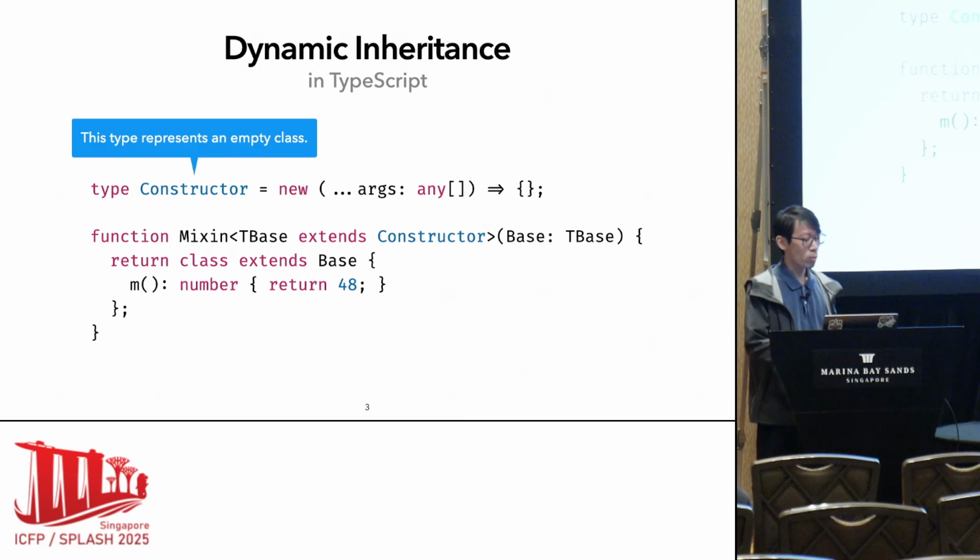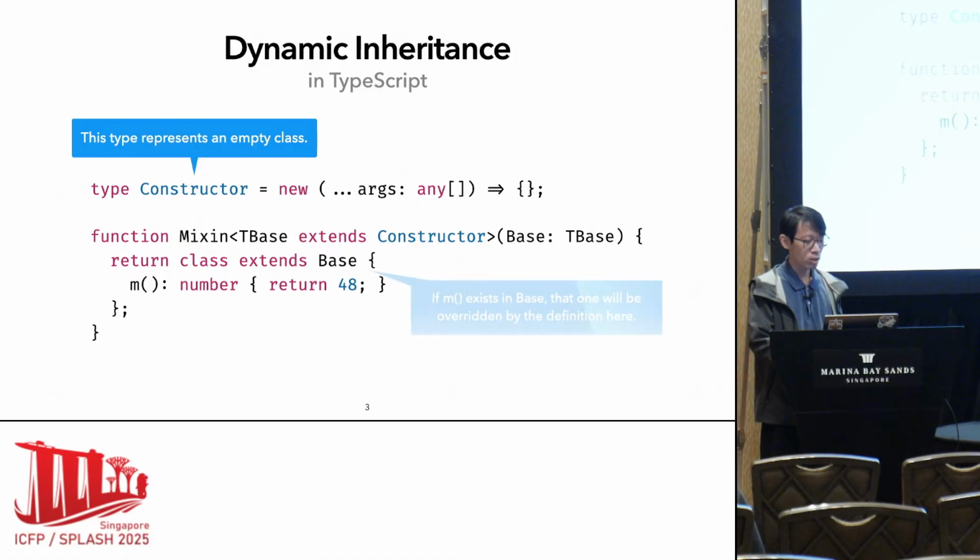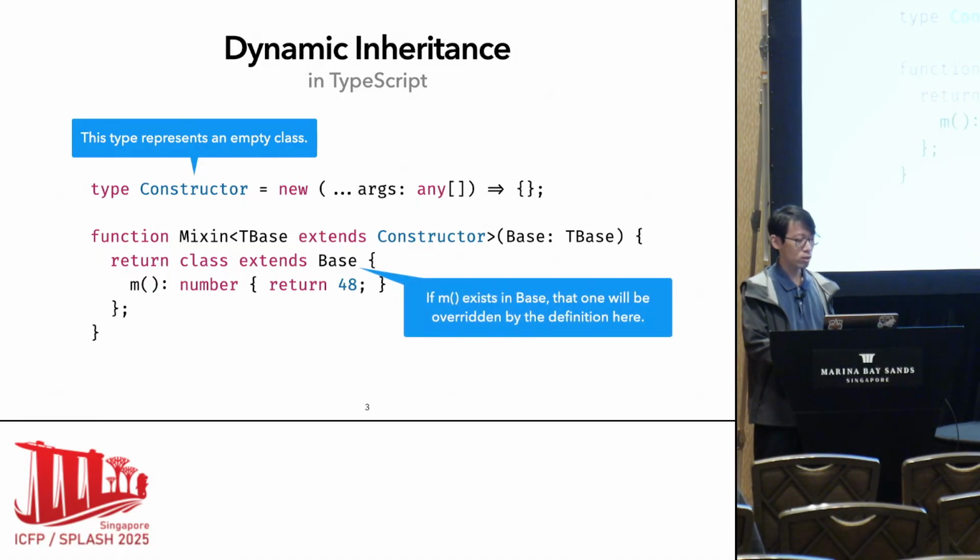This type basically represents an empty class, and literally it means that it has a new, like a constructor, accepting any parameters and returning an empty object type. And we can type the mixin function with a generic one, where we declare a type parameter TBase that extends that empty class type. You can regard TBase as the interface, and Base is a class that satisfies that interface TBase.